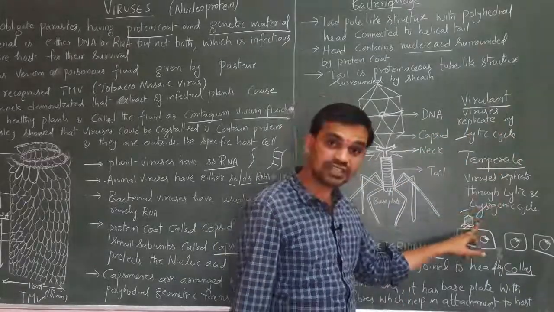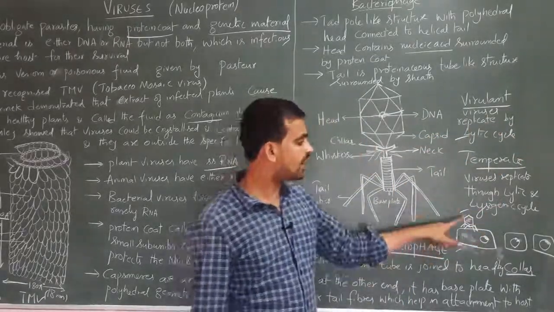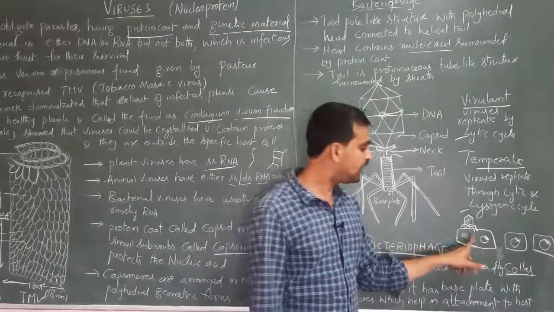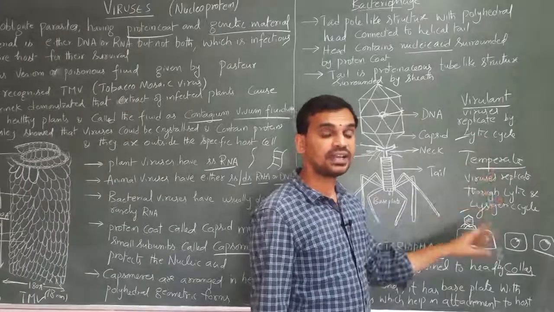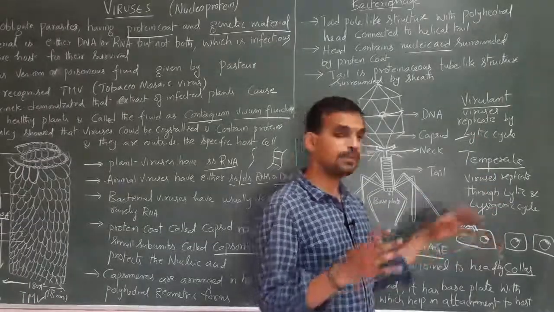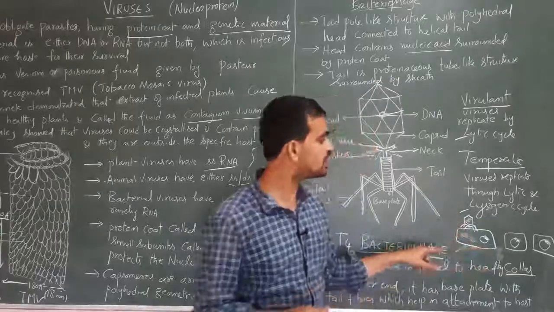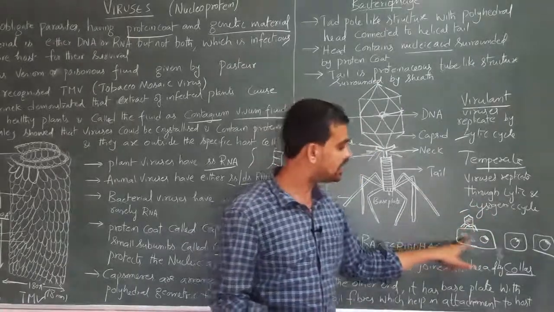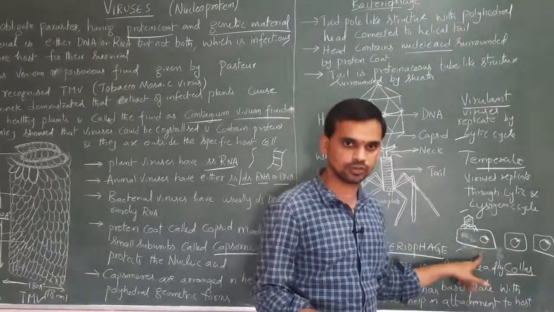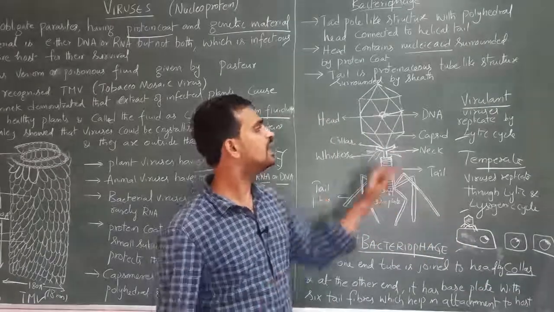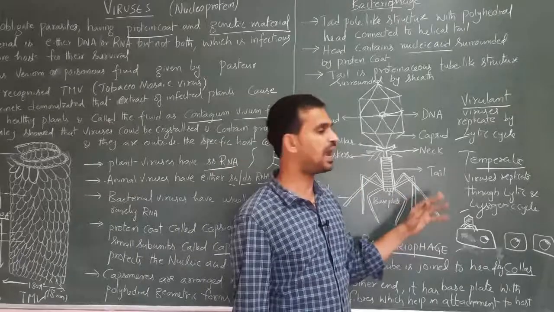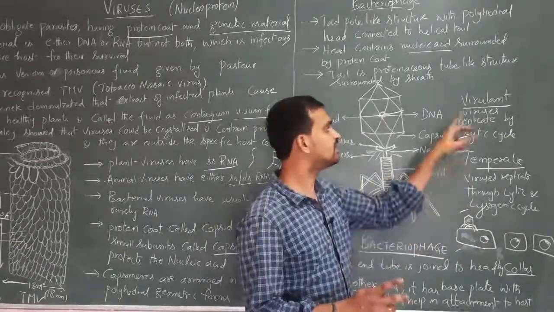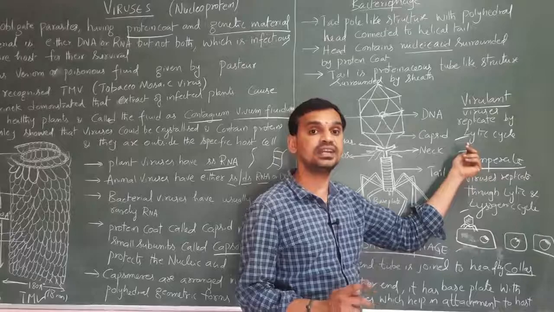In case of lysogenic cycle, what happens? Once the viral DNA enters into the host, it will be integrated with the bacterial chromosome. In lytic cycle, the viral DNA does not integrate with the bacterial chromosome. But in case of lysogenic cycle, the viral DNA integrates with the bacterial chromosome. That is the difference. Another difference, in case of lytic cycle, the host DNA undergoes breakdown. Bacterial DNA undergoes breakdown in case of lytic cycle once the viral DNA enters into the host.